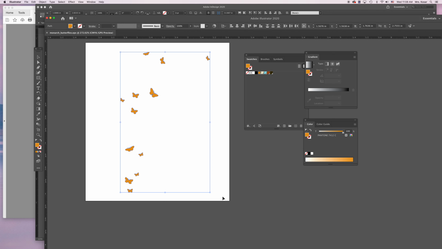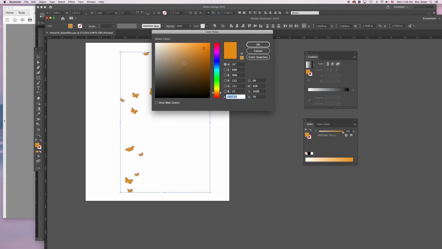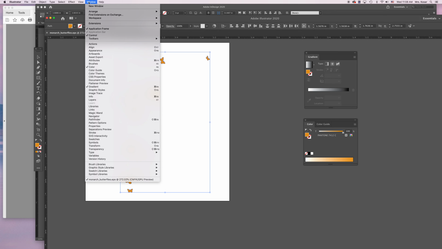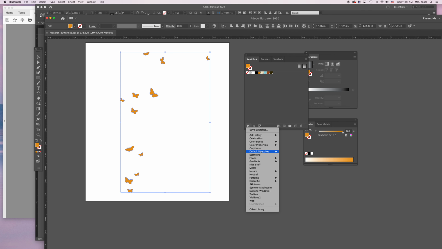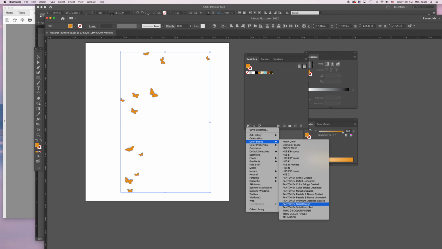Pantone colors are in a little different spot. You can see I've got my color here, or if I were to double click on here, I can't choose Pantone colors here. I have to go to Window, Swatches, and then there's this little library right here. If I go to Color Books, here are all my Pantone colors. But I will give you a hint, it's already saved in here for you.